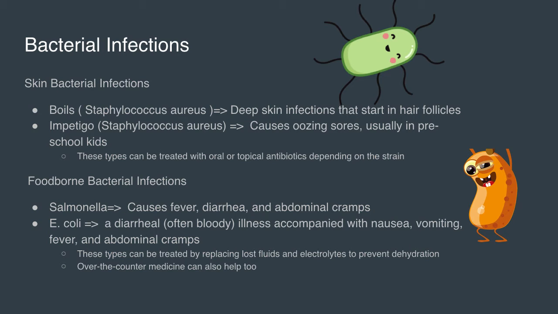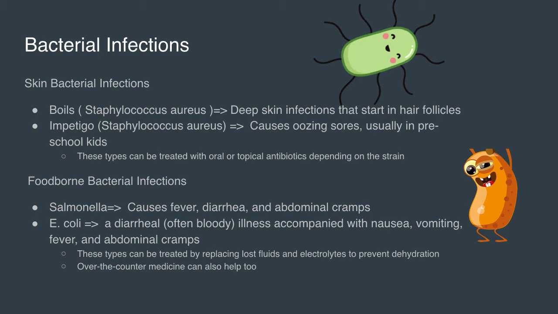Bacterial infections. There are skin bacterial infections, which include boils, which are deep skin infections that start in the hair follicles, and impetigo, which causes oozing sores, usually in preschool kids. You can treat these skin bacterial infections with oral or topical antibiotics depending on the strain.